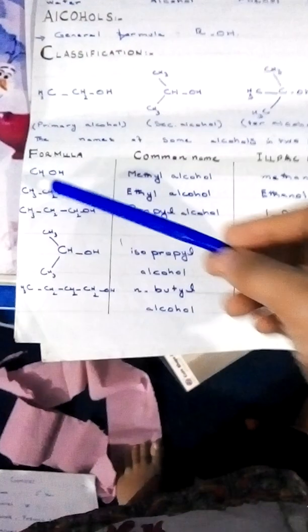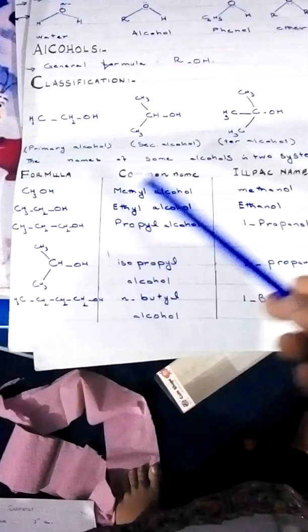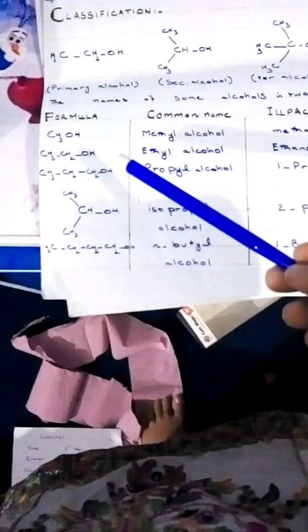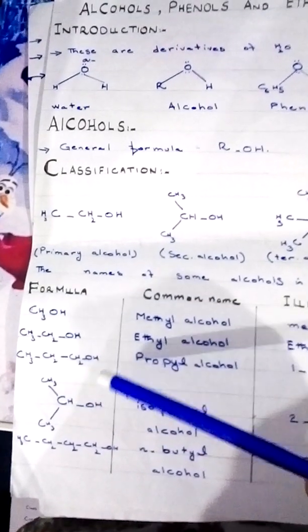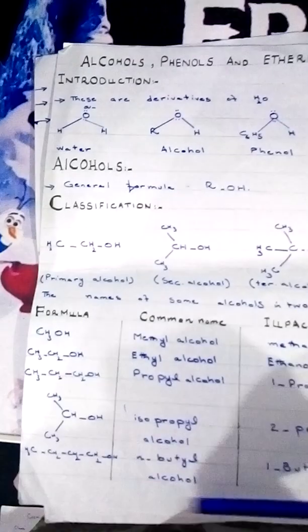And now we will discuss formula, common name and IUPAC name. Methyl alcohol: formula CH3OH, common name methyl alcohol, IUPAC name methanol. Ethyl alcohol: CH3CH2OH is the formula, common name is ethyl alcohol, and ethanol is the IUPAC name. And next is propyl alcohol, CH3CH2CH2OH, propyl alcohol, 1-propanol, and so on.